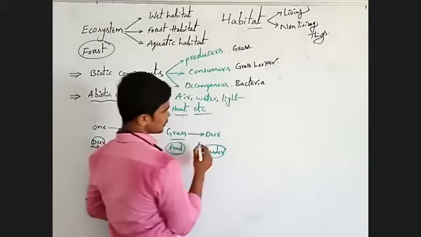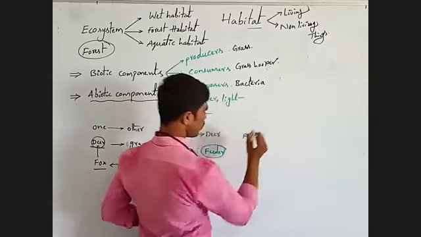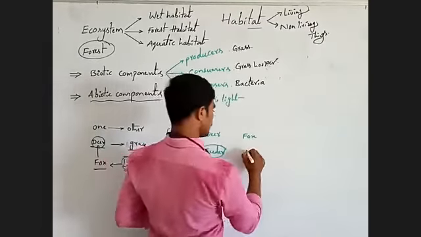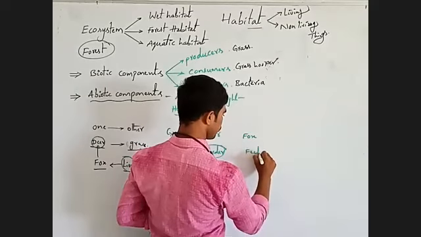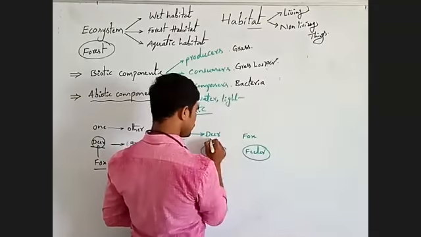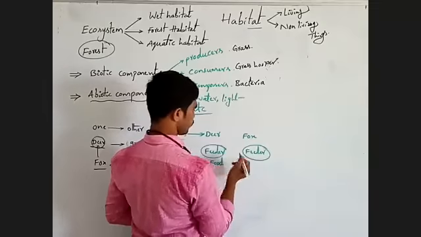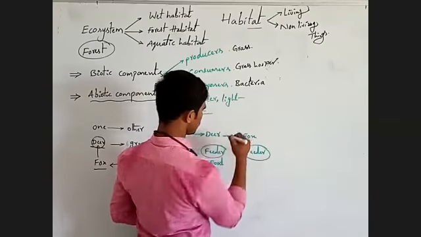Understanding? Next, another, observe fox. Fox is now the feeder. Now deer is food. Deer acts as food material like this.